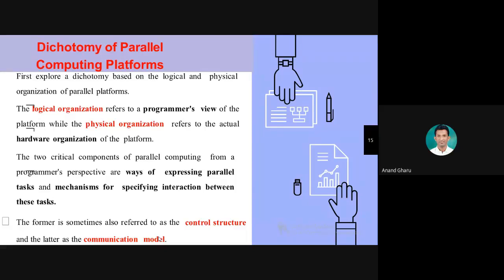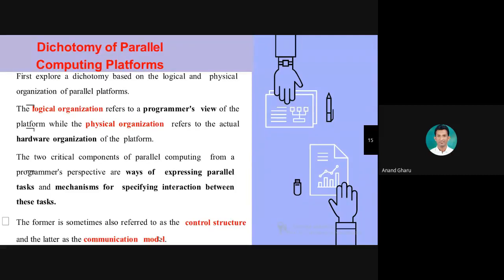In a sequential computer, it will execute a single instruction at a time. Suppose i equals 0 and n equals 5, meaning i is less than 5. How many times will this loop be executed? 5. So 5 instructions can be executed, but by using sequential computation, only one instruction can be executed at a time. For example, a of i, and the value is 5, so it will execute 5 times.